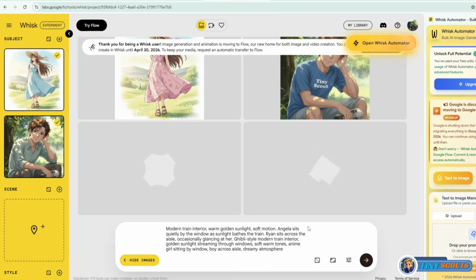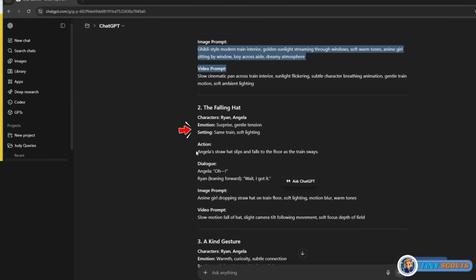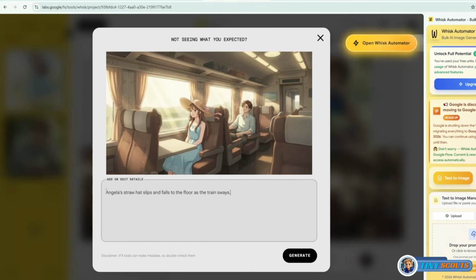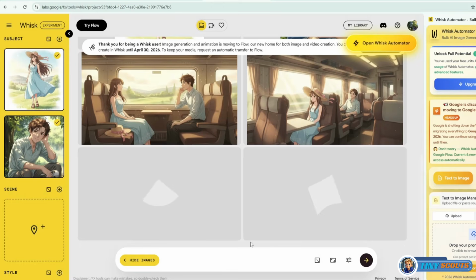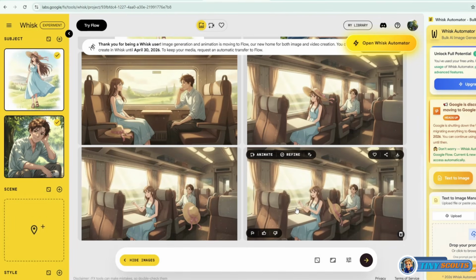After a few seconds, Whisk Automator generates beautiful scene images based on our prompts and characters. Amazing, isn't it? As you can see, the setting and characters remain the same, so we can simply reuse the first scene image. Copy the prompts in the action section, then paste the prompts into the images you want to recreate inside Whisk Automator. After that, click Generate. It will then produce another set of scene images based on the action prompts you provided.